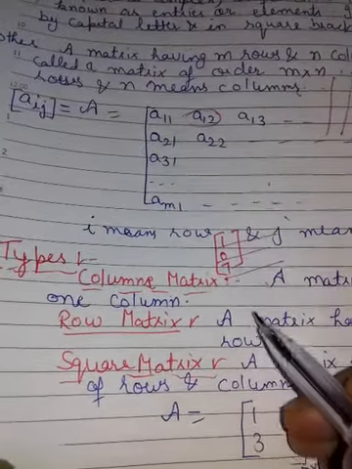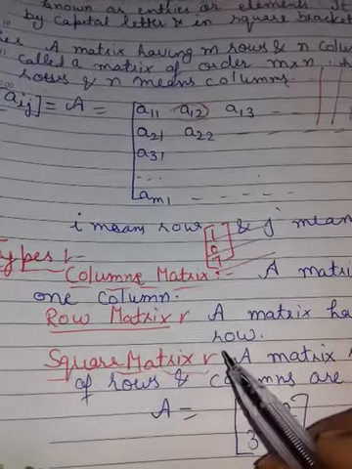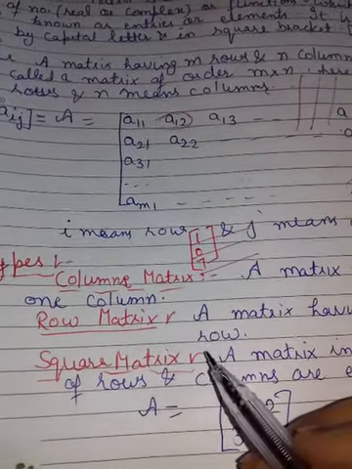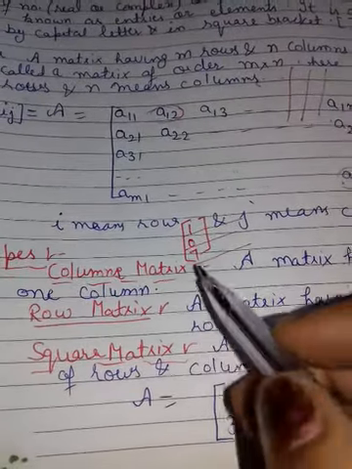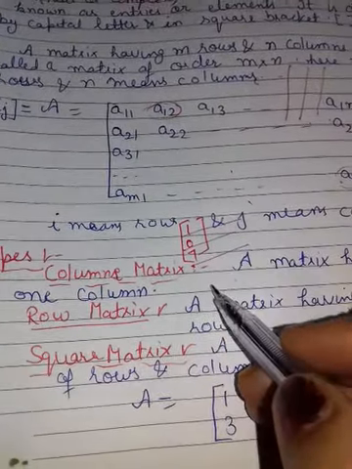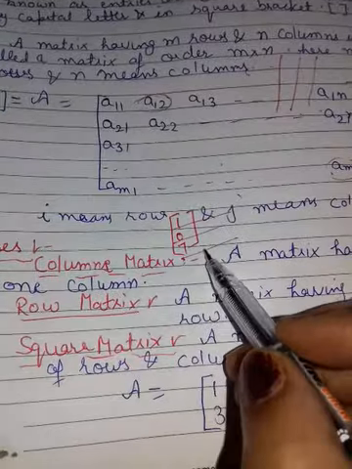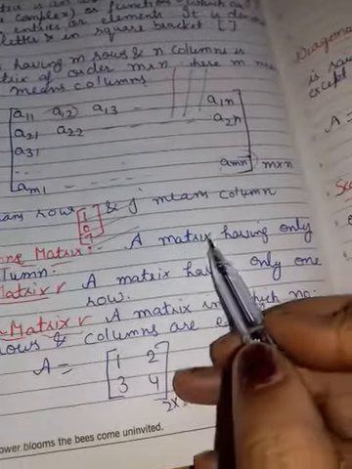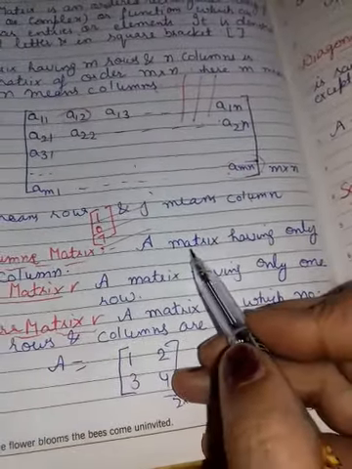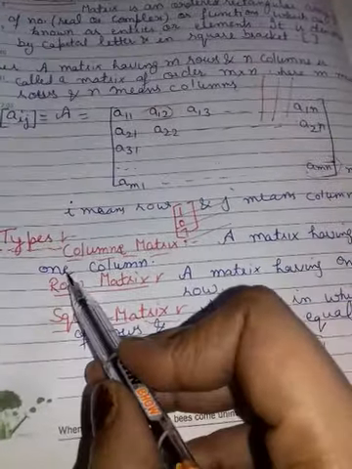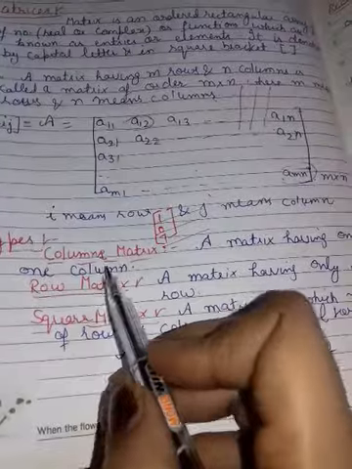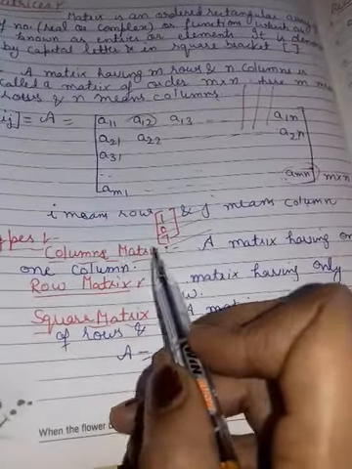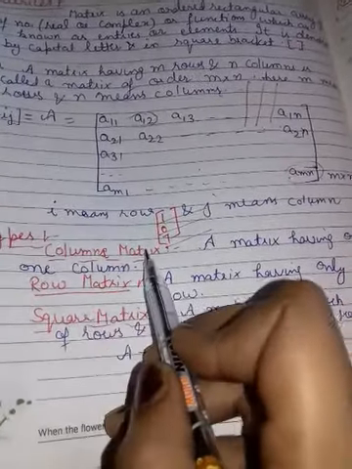Only a single column, because columns you see vertically. So this is known as a column matrix. Rows don't matter to us, but we want only one column.